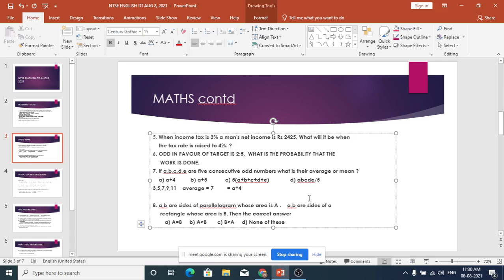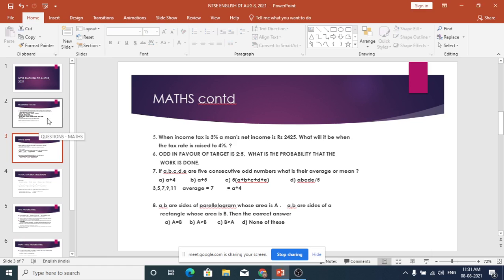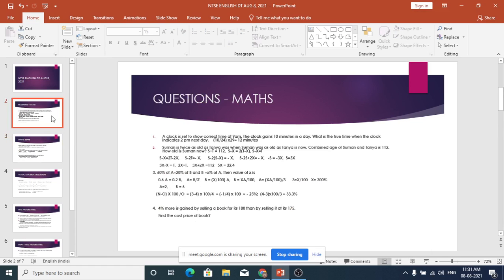Questions 5 and 6, treat them as homework. I am going to send this PPT to you on WhatsApp. Treat this as homework, and then we will discuss over WhatsApp or in the next class. Any doubts so far, whatever we have seen? No doubts? Okay. For those two confusing questions, I will put the solution on a piece of paper, scan it and send it to you on WhatsApp, so that you will get some clarity.